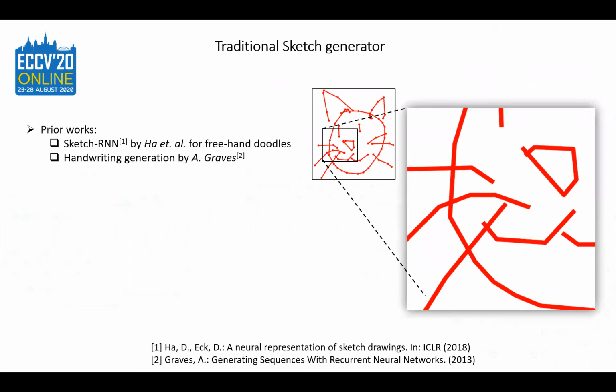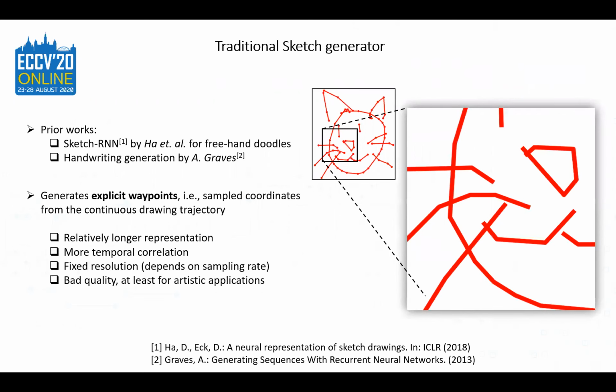Traditional sketch generators like SketchRNN or handwriting generation models use explicit waypoints for trajectory representation. They are relatively longer, have temporal correlation, they are fixed resolution, and of course, of bad quality. You can see an example on the right-hand side.